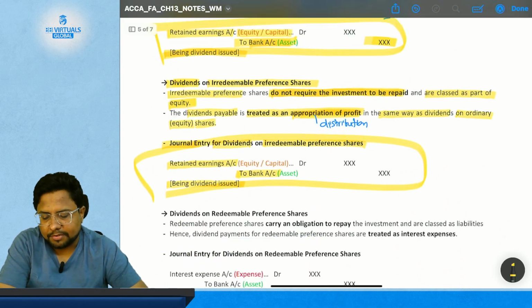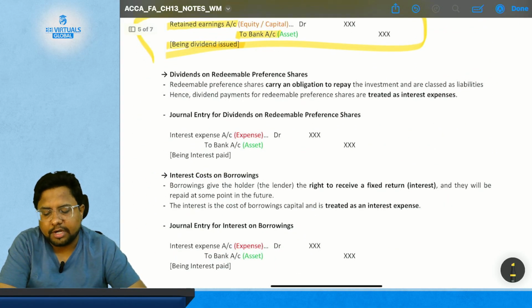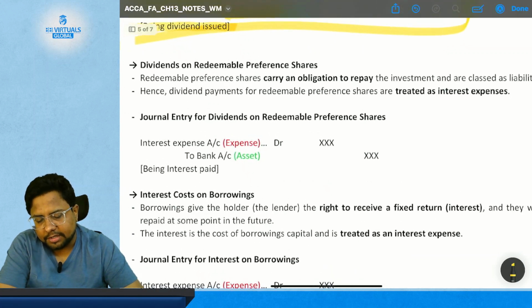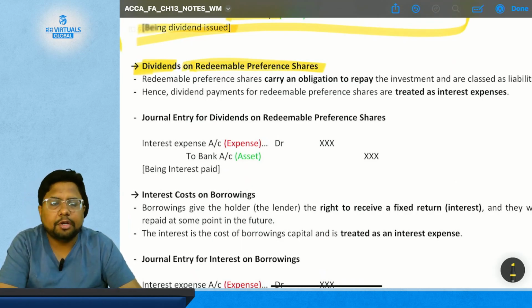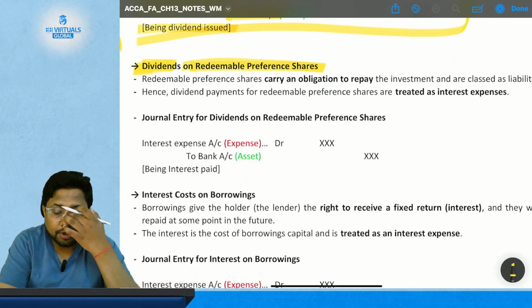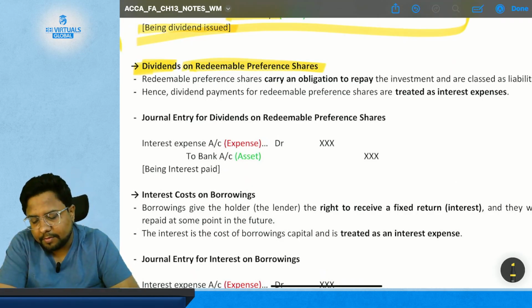Clear? So we have studied dividend on ordinary equity share and dividend on irredeemable preference share. Now we need to study the dividend on redeemable preference share. So what are redeemable preference shares?